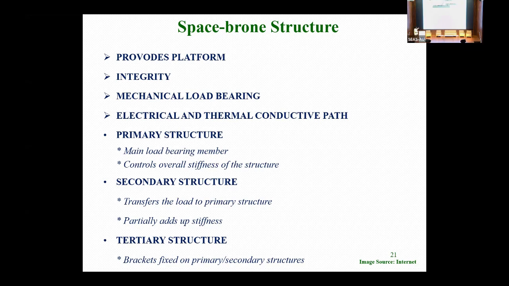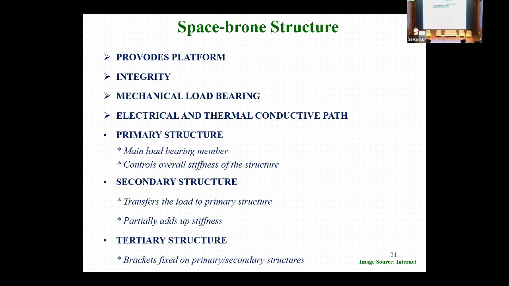Primary structure, secondary structure and tertiary structure: we have classified them into 3 domains. The primary structures are the main load bearing members. They should not affect anything on the secondary or tertiary hardware. Just like the mainframe structure you have seen, they are the primary for the spacecraft, so choosing the material with the right strength and modulus is essential here.